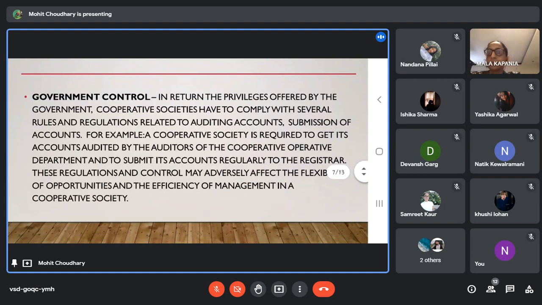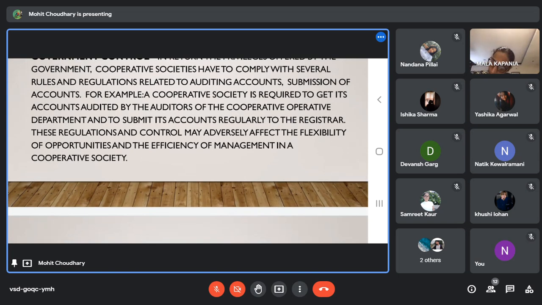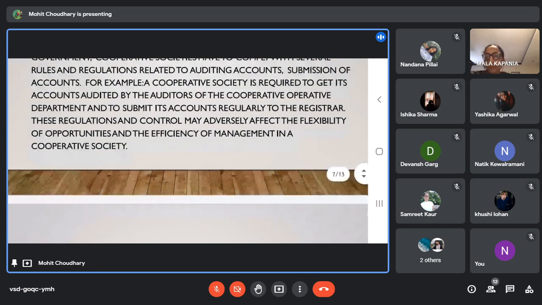And government control. As the government provides many benefits and provisions to the cooperative societies, they may also think that we should get something in return. They might try to control the cooperative societies. They may regulate the rules, and they may ask for auditing the accounts in another manner, or say that you should do this accounting in this manner. This may reduce the flexibility and freedom of the cooperative societies in managing their resources.